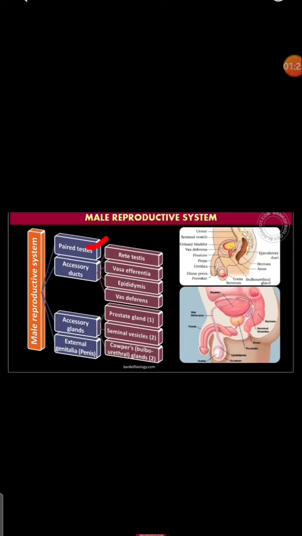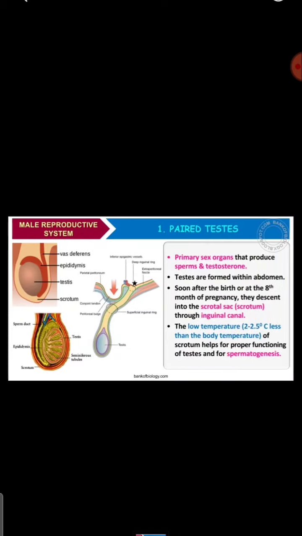The male reproductive system consists of paired testes, accessory ducts, accessory glands, and external genitalia. The accessory ducts are rete testis, vasa efferentia, epididymis, and vas deferens. The accessory glands consist of the prostate gland, seminal vesicles, and Cowper's glands or bulbourethral glands. One by one we will study their uses and functions. This is a very important concept, and we will start with them one by one.